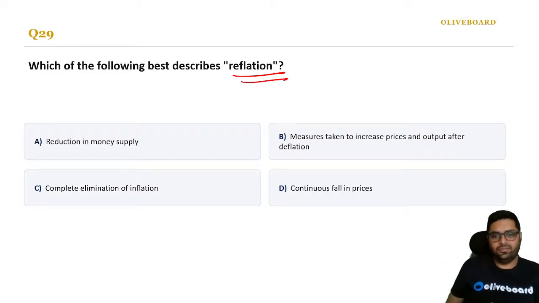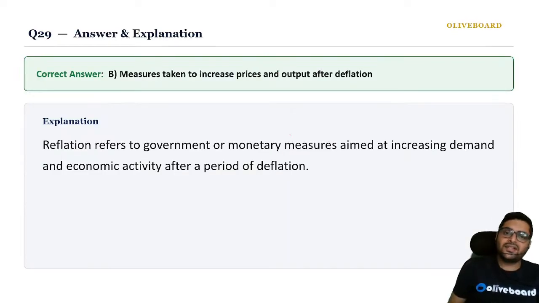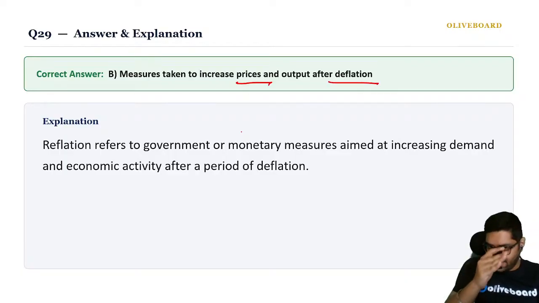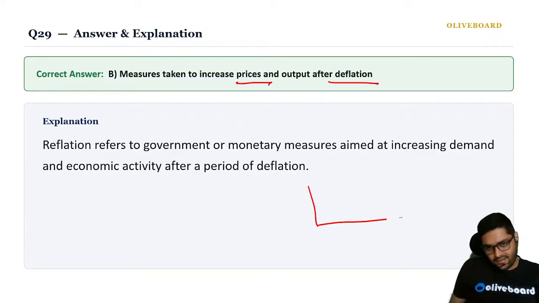Next, which of the following best describes reflation? What is reflation? Reflation. These are nothing but measures taken to increase prices after deflation. So if there has been a deflation, suppose this is a graph, and this is deflation.